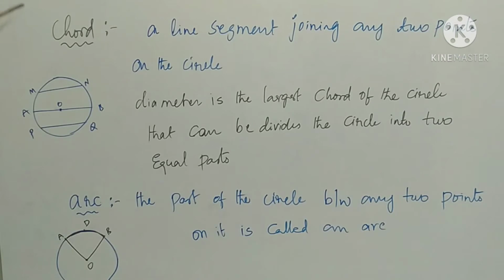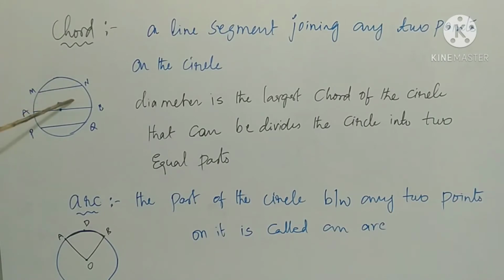Next definition, chord. A line segment joining any 2 points on the circle. Here MN, AB and PQ are all chords. A line segment joining any 2 points on the circle is called chord. So here diameter is the largest chord of the circle, that divides the circle into two equal parts.